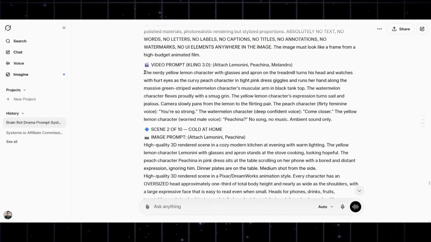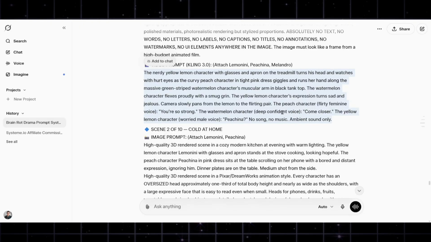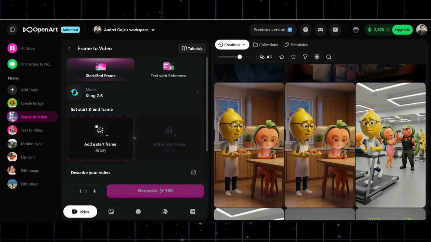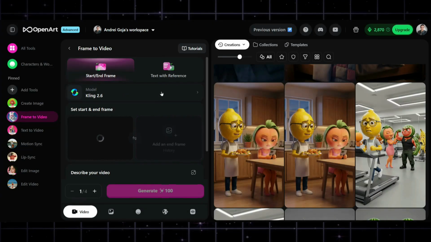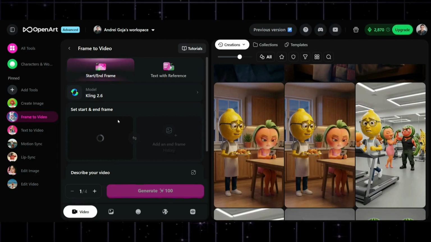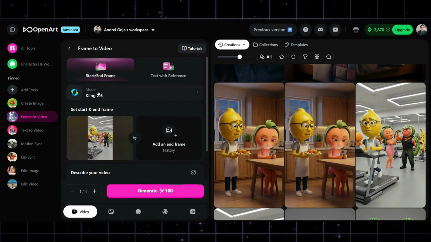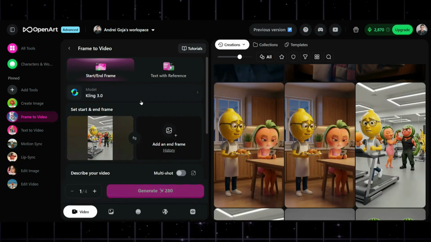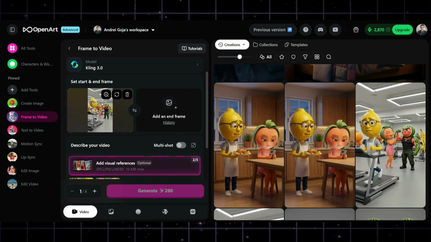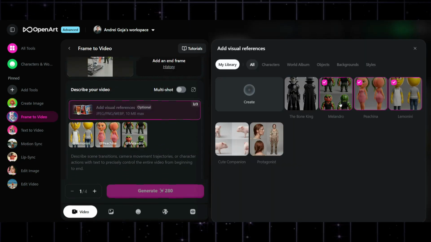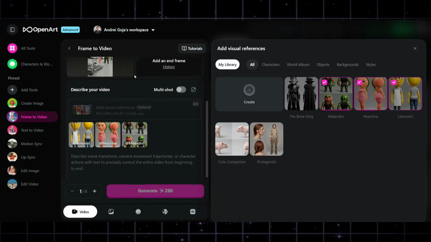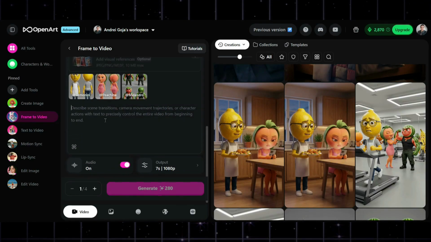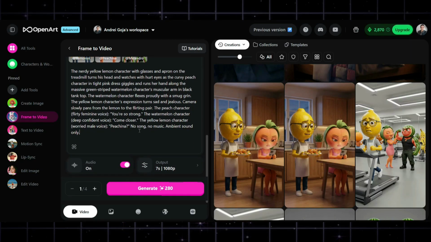The next thing will be to select Kling 3.0 and put this prompt in. So what we're going to do here is go to frame to video. We're going to add a start frame and we're going to put the first frame that we just generated. Next, we select the model Kling 3.0, and then we attach the characters again. Make sure that you have the 3 characters or the characters that you need, the prompt will tell you. And then copy and paste the prompt.